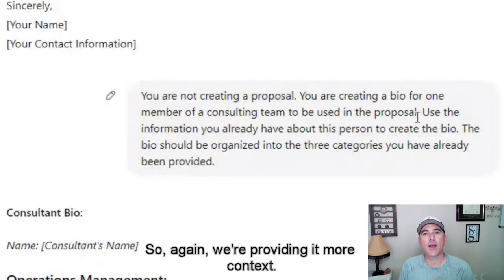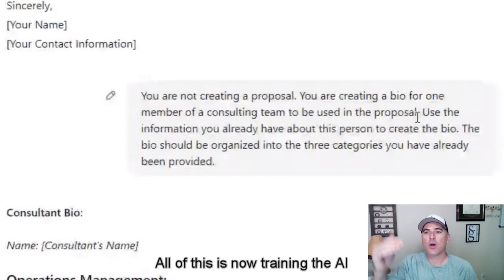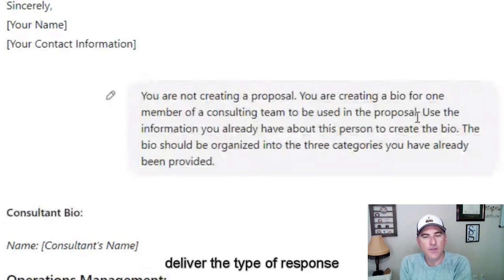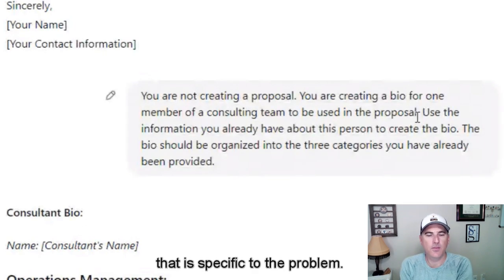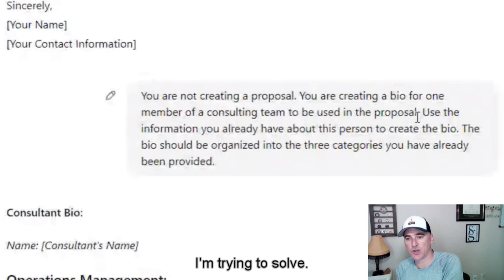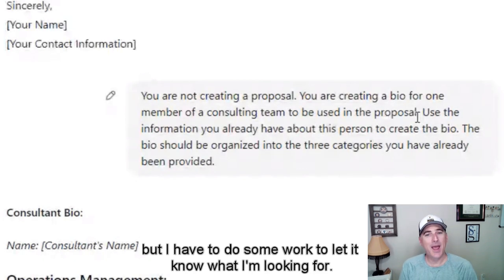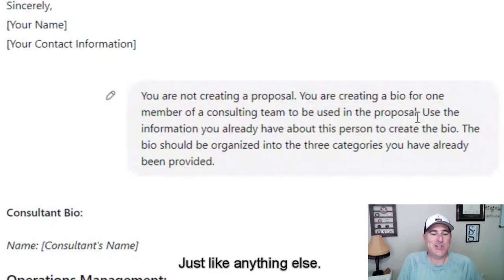So again, we're providing it more context. All of this is now training the AI to deliver the type of response that is specific to the problem I'm trying to solve. It's still doing some work, but I have to do some work to let it know what I'm looking for. Just like anything else.